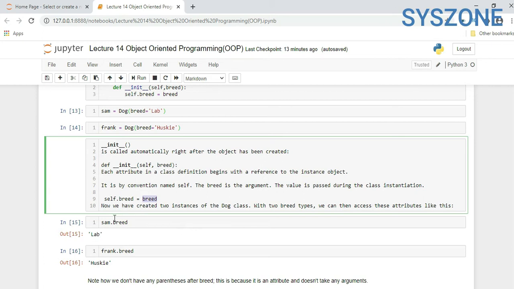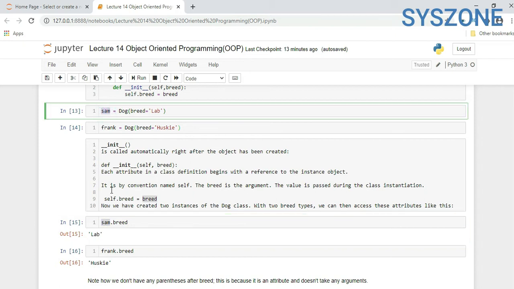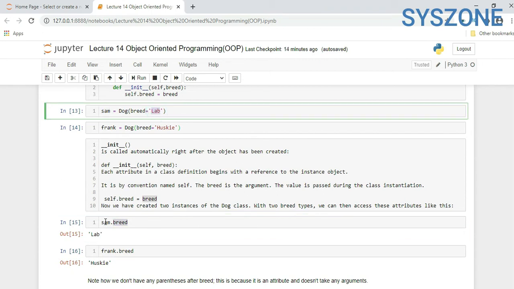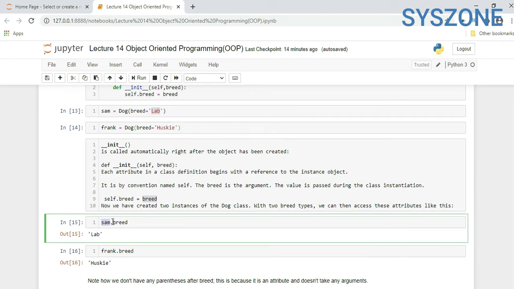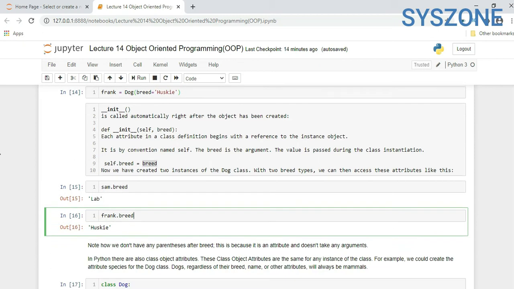We can then access these attributes like this. So here if you want to access these attributes, here is our object name or instance name dot breed. After running, it is returning lab, because with the same instance we are calling this attribute. The other one will return husky. So here we saw how we create a class and how we can call the instance or object.